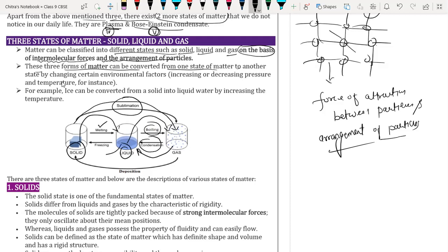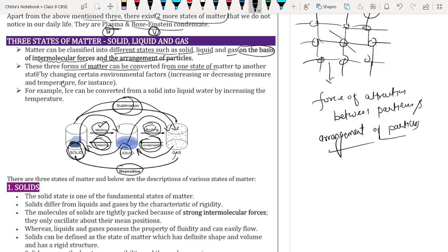When liquid converts into solid form, that process is called freezing. So we have melting, boiling, condensation, freezing, and sublimation. And a very important process: when gases directly convert into solid form without going through the liquid state, it is called deposition. Understood, beta?